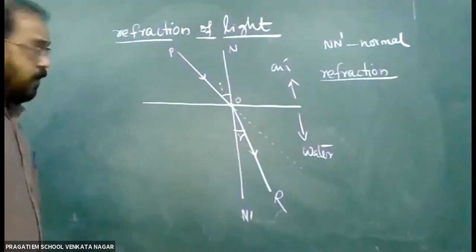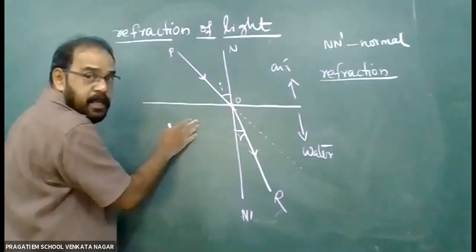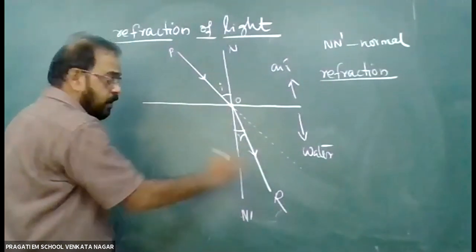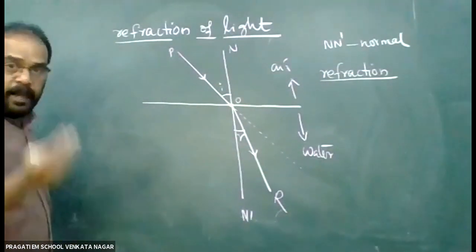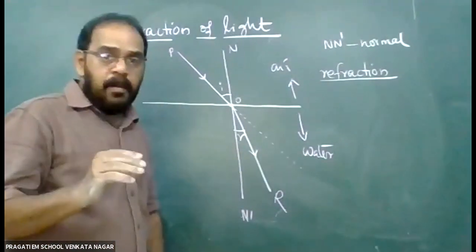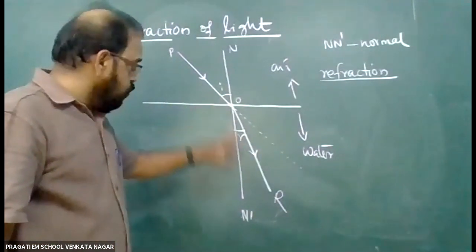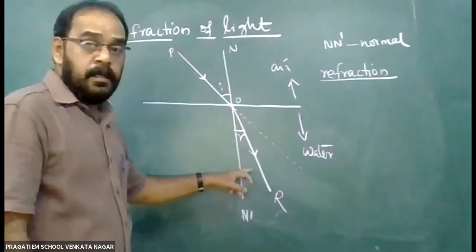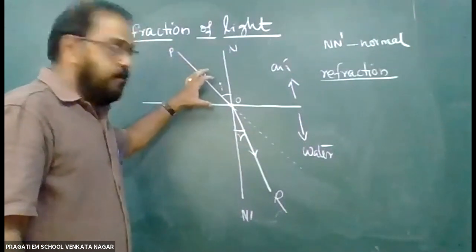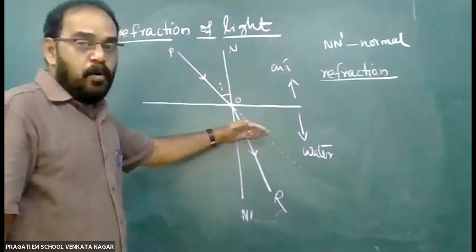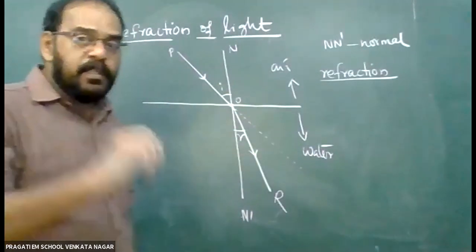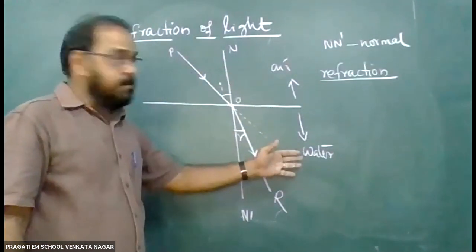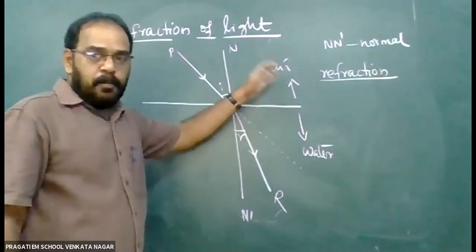So what is refraction? When light rays travel from one medium to another medium, when we consider the second medium also capable of allowing the light rays, for example air and water, such media are ready for the propagation of light.